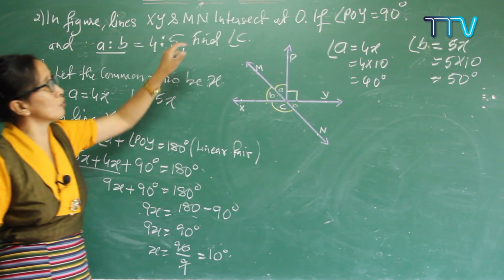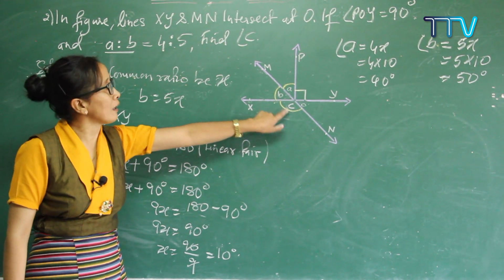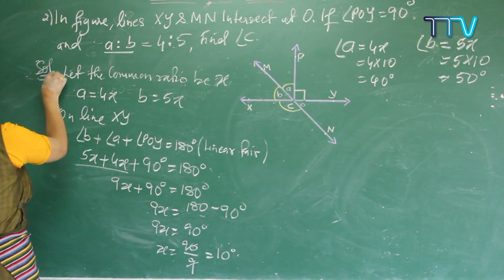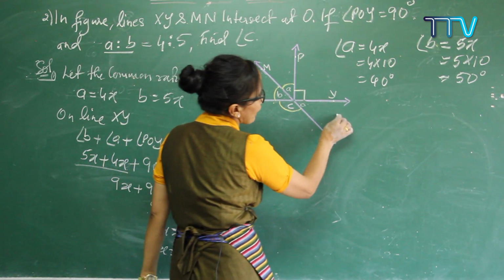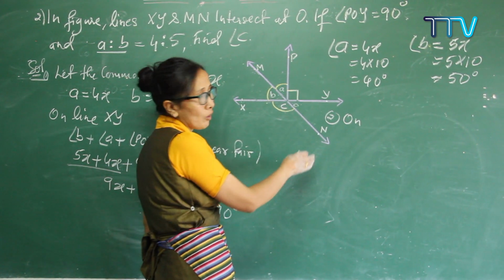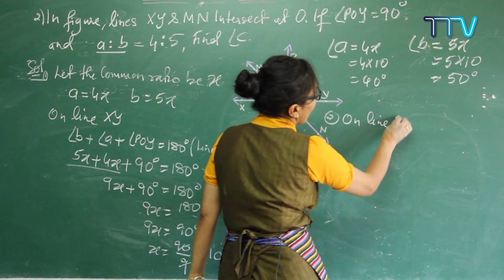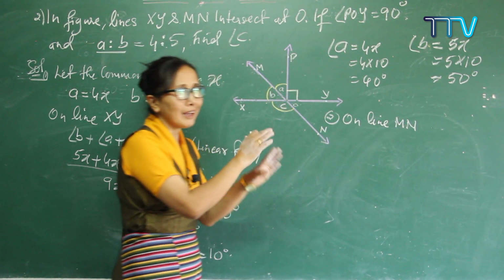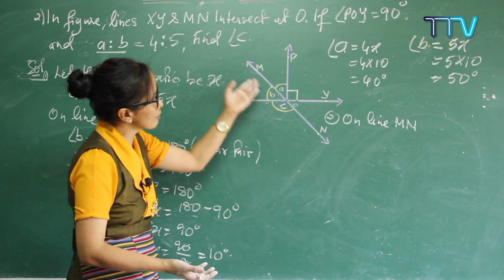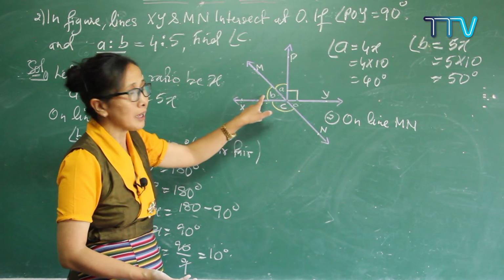Now what is your question? Find angle C. Where is your angle C? Angle C is on which line? Line MN. So you can take it down. The first one you can take in this way, and now come towards the second to find your last question. So on line MN, if there is a straight line, you can always use a linear pair, got it. On MN, you can get B and C.